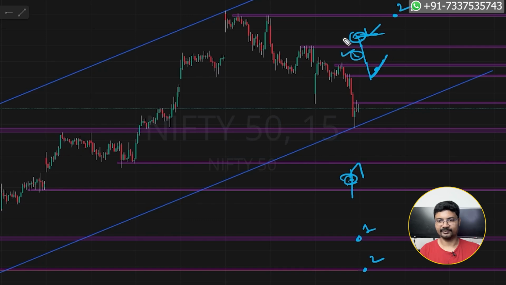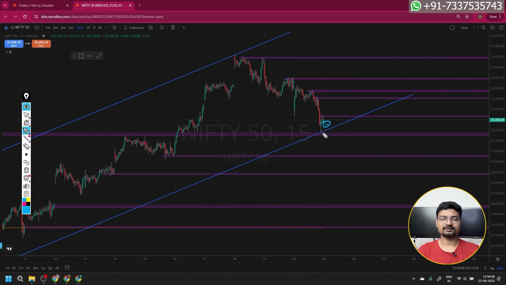If it opens anywhere here or here, and I'm expecting a flat opening for tomorrow, I'm not expecting a big gap up or big gap down. Tomorrow we can say flat opening. That's all. This is my plan for tomorrow.